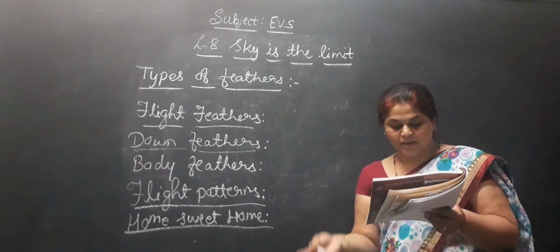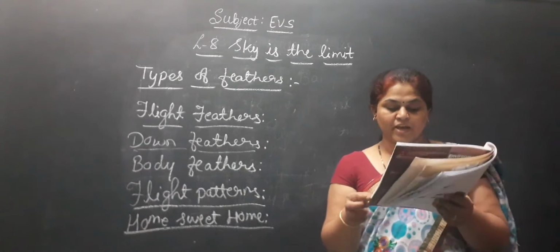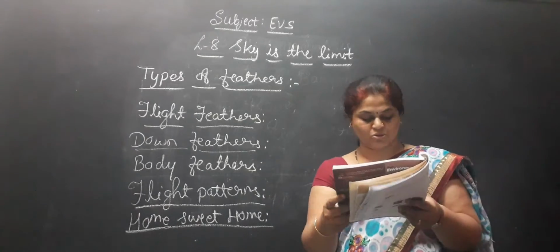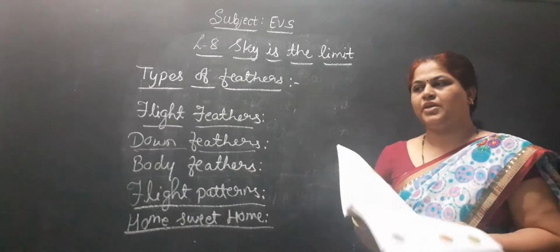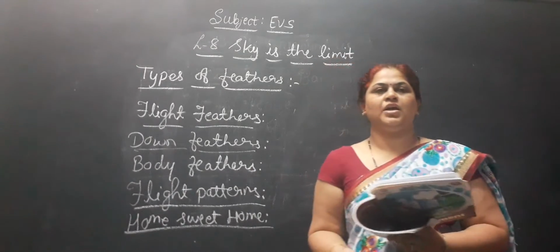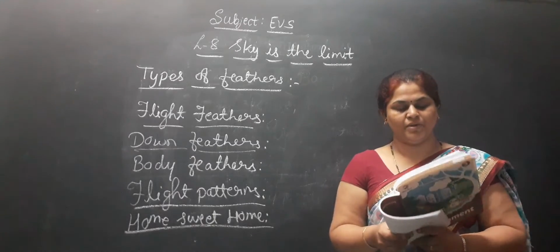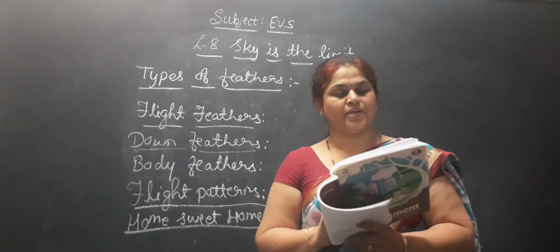When the eggs hatch and the young ones come out, the birds use dry leaves, twigs, wool, clothes, stones, etc. to build the nest. They will take care very nicely, the way people take care of their babies. Like that it is going to take care of its young ones.